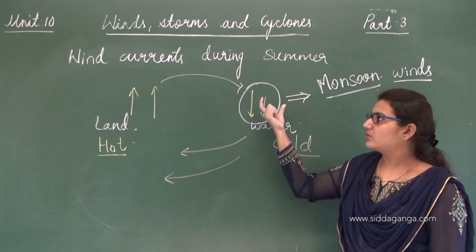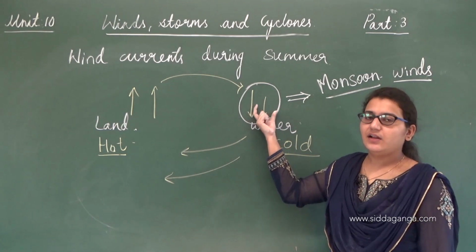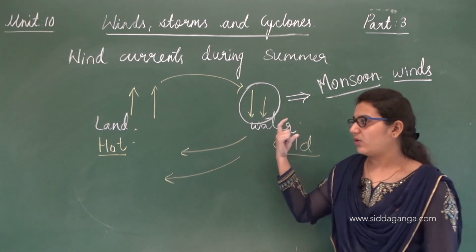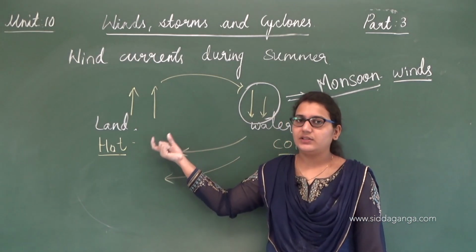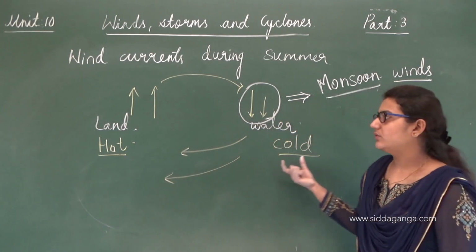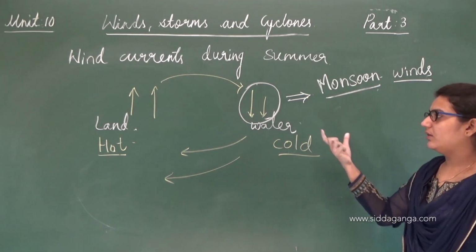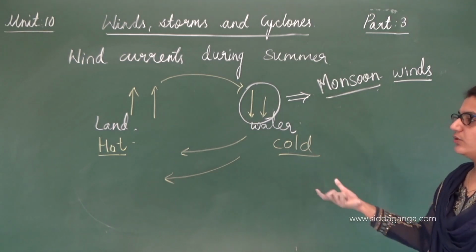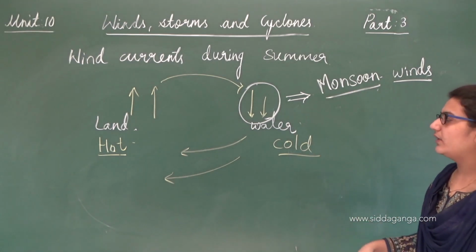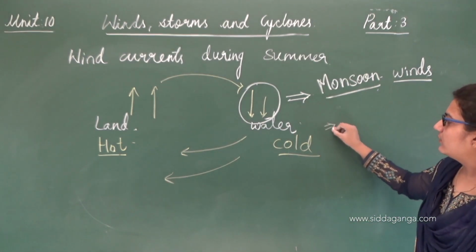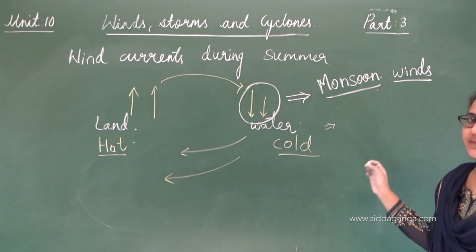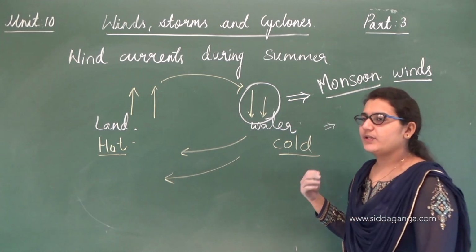These monsoon winds carry the water droplets, moisture in their wind, and that's how they bring rain to the land. So this is about the movement of wind current from a water body to the land. Monsoon means winds which bring rain.